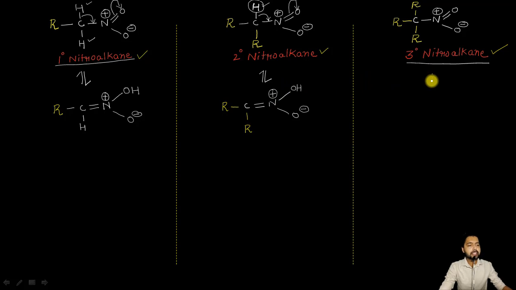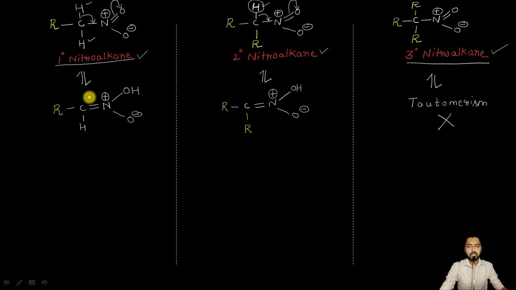But in the tertiary case, because of the absence of any alpha hydrogen atom, tautomerism is not possible. So we can say ultimately it is only the primary and the secondary nitroalkane which can exhibit the phenomenon of tautomerism. So tautomerism is not possible in case of tertiary nitroalkane.